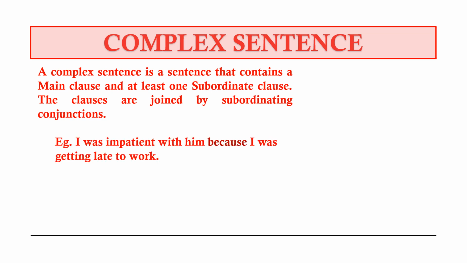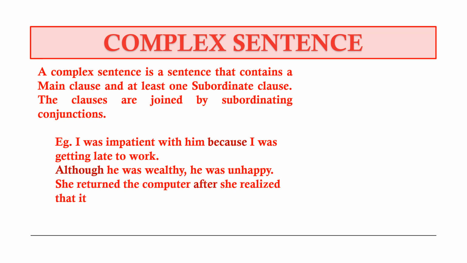For example, I was impatient with him. Main clause. Okay, makes full sense. Because I was getting late to work. Doesn't make full sense. It depends on the main clause for its meaning. So because is a subordinating conjunction joining the main clause with the subordinate clause, and that is a complex sentence. Although he was wealthy. Doesn't make sense. Full sense. Your main clause makes full sense. He was unhappy. Joined by the subordinating conjunction although, the sentence is a complex sentence.